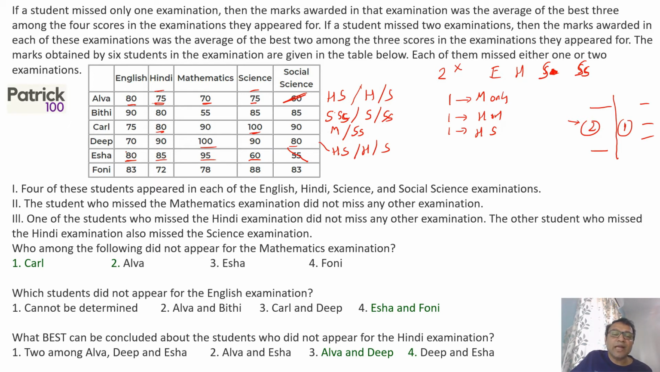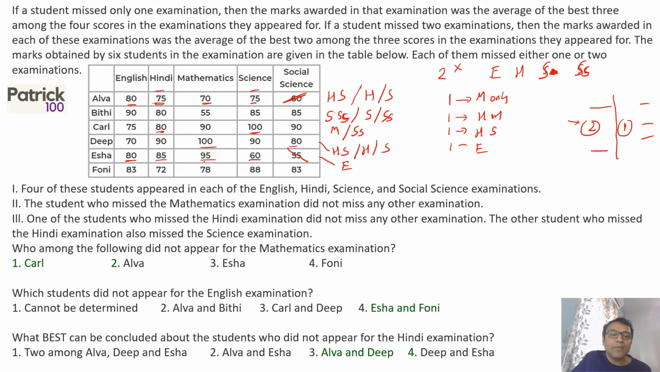But if I take 80 as the average of Hindi, which is 85, maths 95, the sum becomes 180, plus science 60, 240. 240 divided by 3 is 80. So here he must have missed only English. That means I have one person who has missed only English.